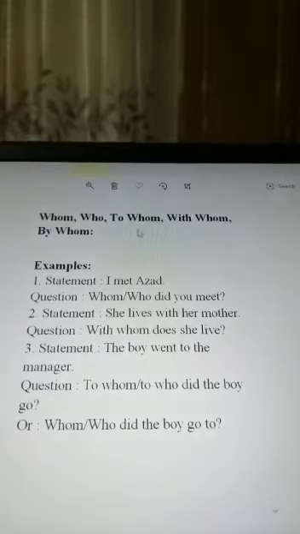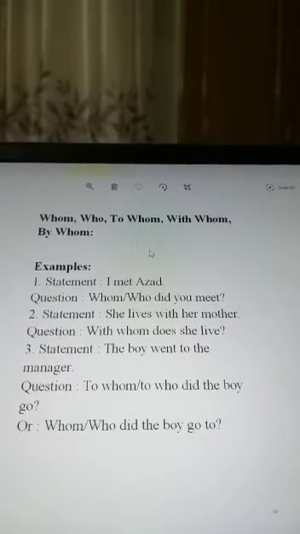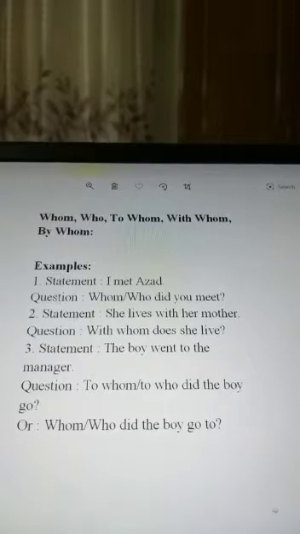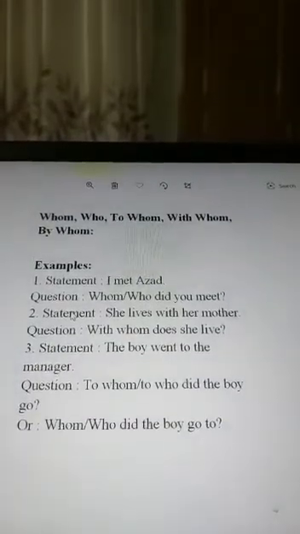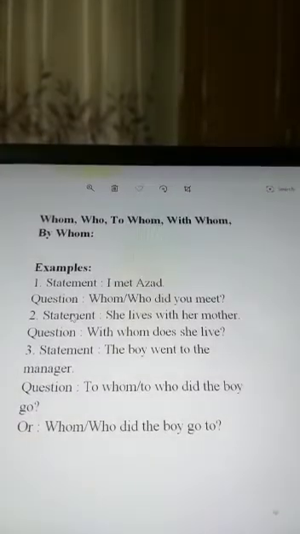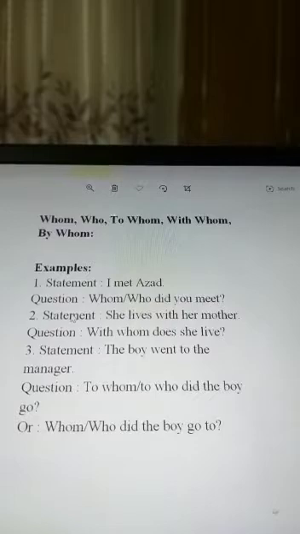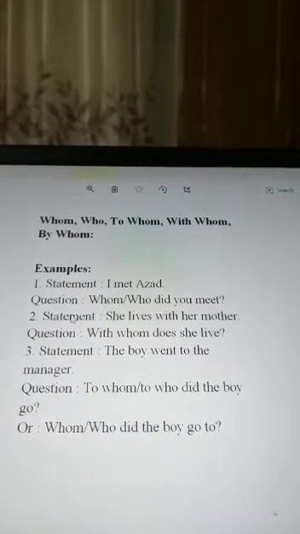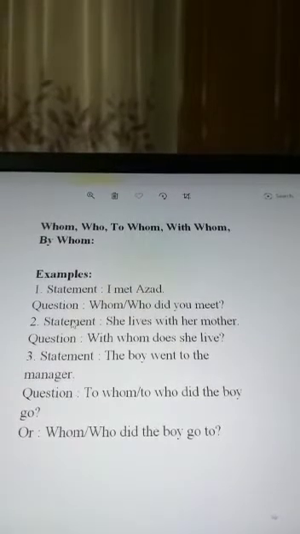Whom, who, to whom, with whom, by whom. Go to the examples. Number 1, I met Azad. Question: whom or who did you meet? Here we can use who or whom. That's why we use did here.